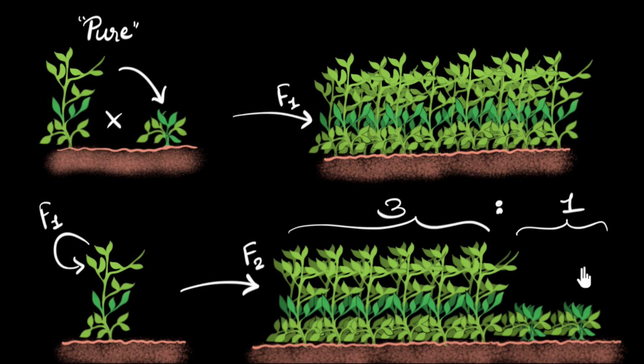And so the two important questions to answer over here are: in the first case, why did we get all tall? Why wasn't the short trait seen at all? And in the second case, suddenly where did the short trait come from? Why is it in the ratio 3:1 always? It's as if the short trait has skipped one generation and then appears back in the next generation. What's going on? How do you explain all of this? All right, so to answer both these questions, Mendel comes up with two laws.